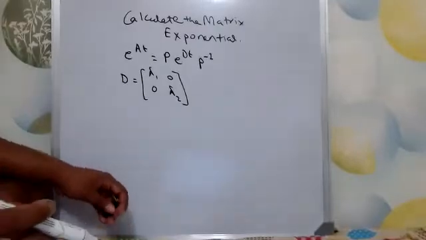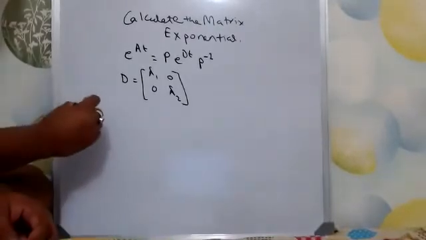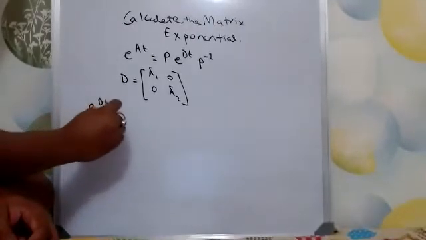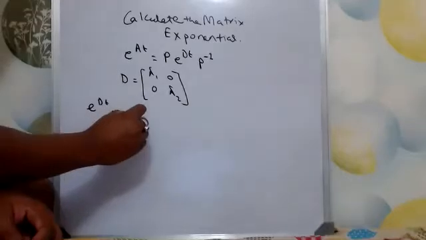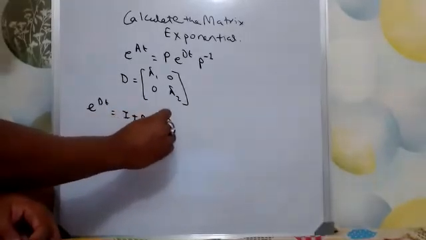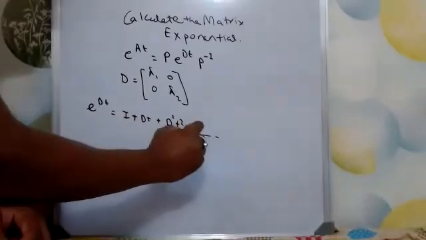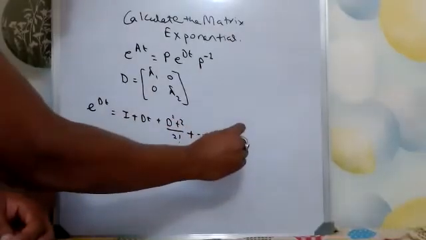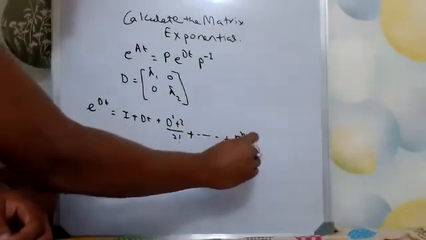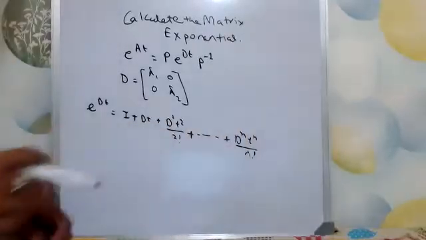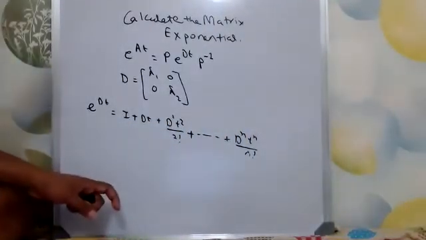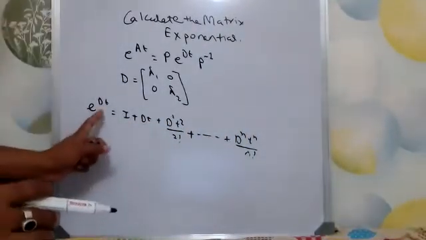The Taylor expansion of e to the power Dt is equal to I plus Dt plus D square t square by 2 factorial plus and so on up to D to the power n t to the power n by n factorial. This was the Taylor expansion of e to the power Dt, right?